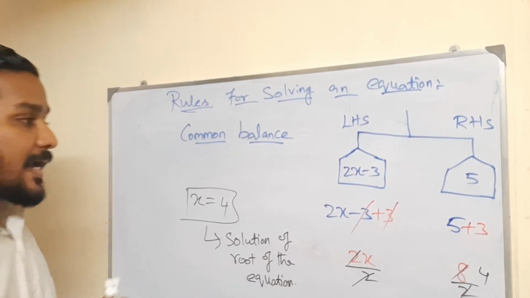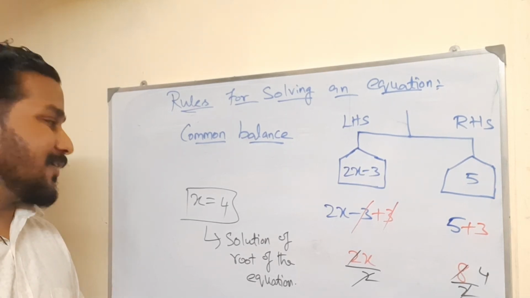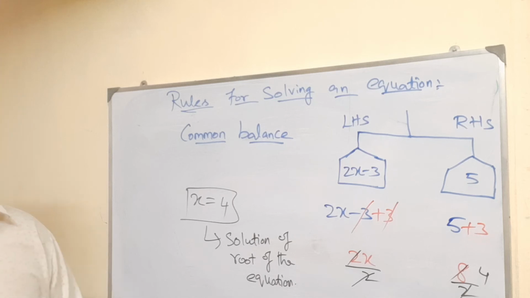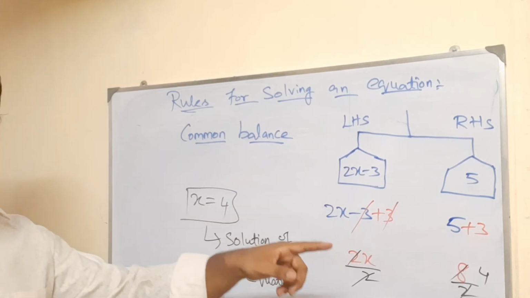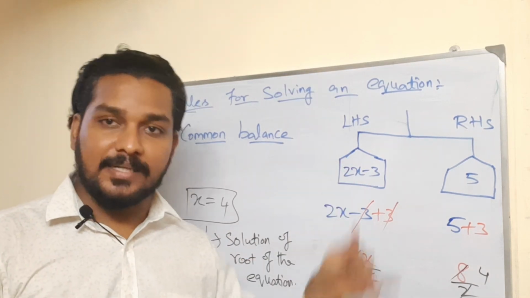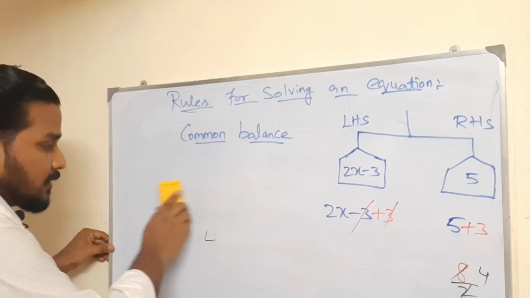My dear students, this is an understanding based question. You are enjoying? Okay, good. Thank you. And one more thing, how to solve this same equation step by step, I will teach you now. That is called the substitution method.